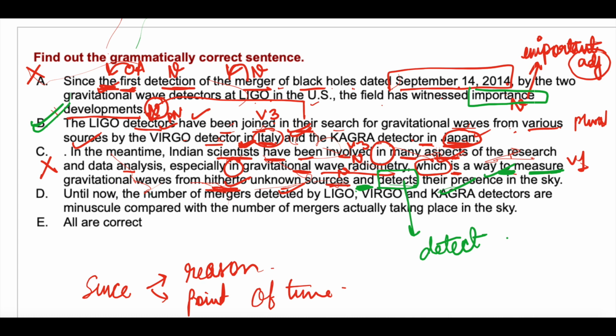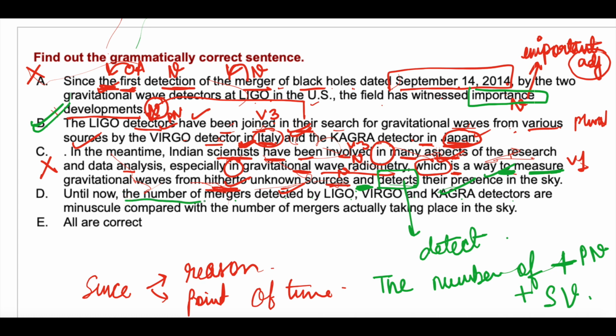Next. Until now, the number of mergers detected by LIGO, Virgo and Kagra detectors are minuscule. Okay, the number of, whenever you find the number of, will always take a singular verb. Okay, plural noun and singular verb. So here the number of, here what do you have? Here you have the number of plural noun mergers, and so singular verb, are instead of are, is should be used, singular verb. Okay, so this is also incorrect. So the correct sentence is option B.